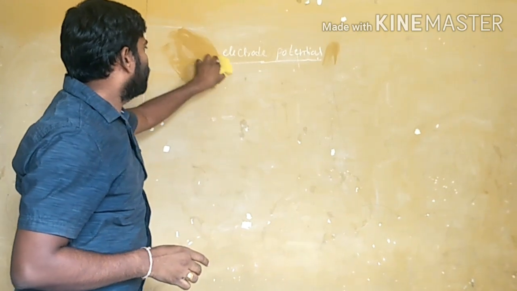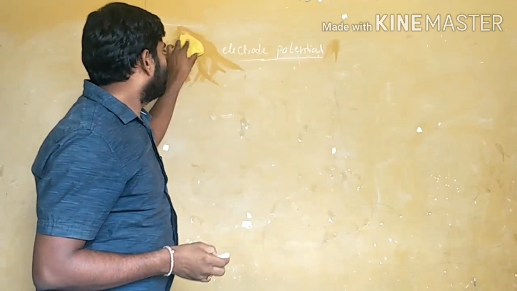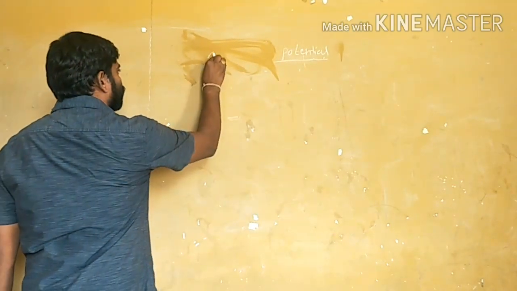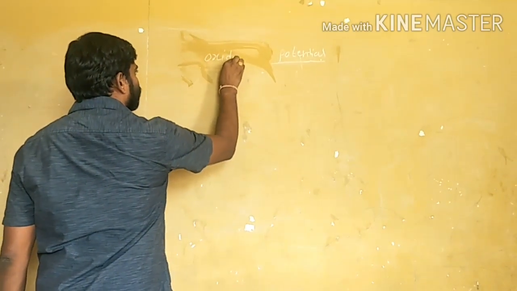Now, oxidation potential. What is the meaning of oxidation potential?